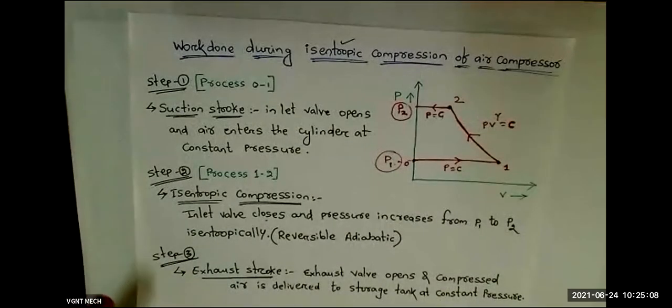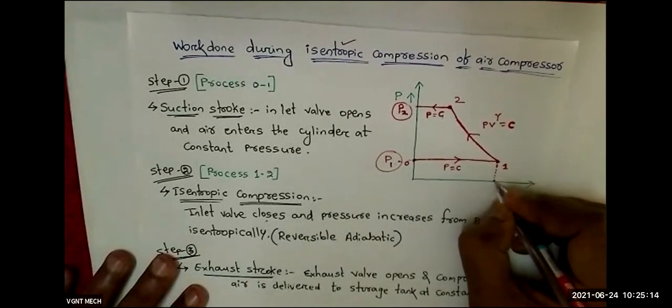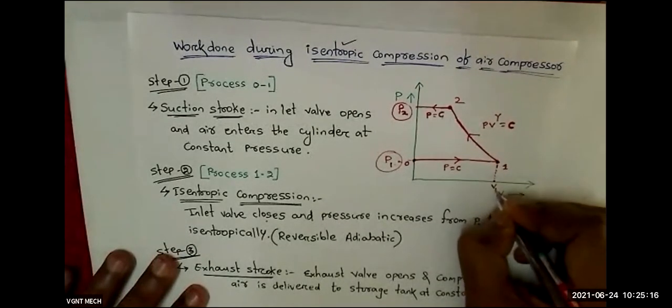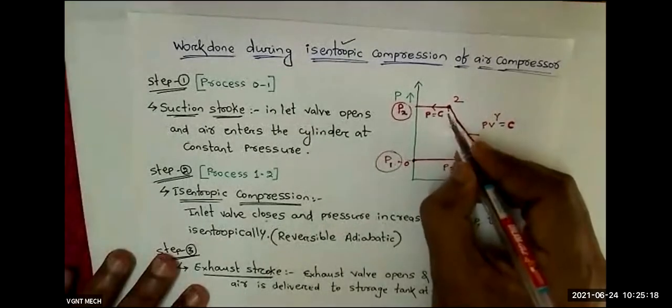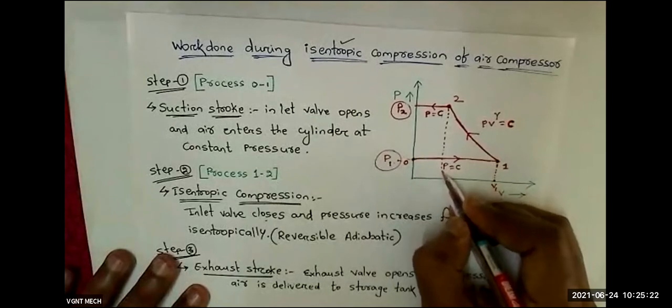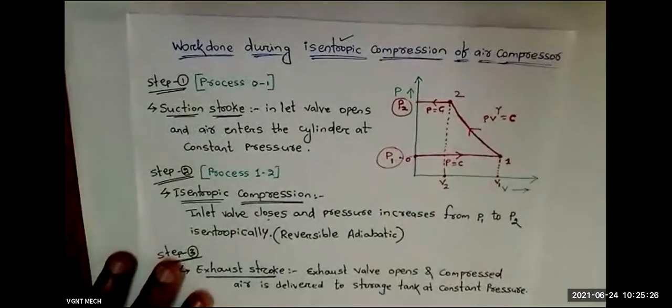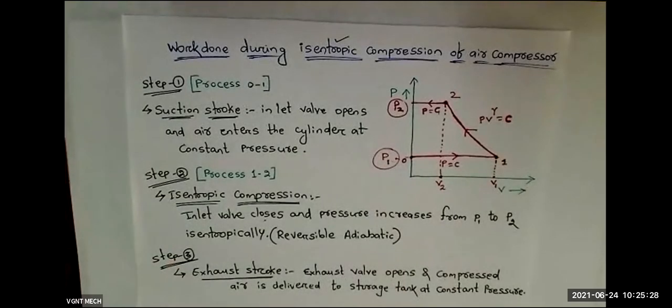And in this line, suppose the pressure is P1. At this point, suppose the volume is V1, and at this point, suppose the volume is V2. Okay, so this is the working principle.